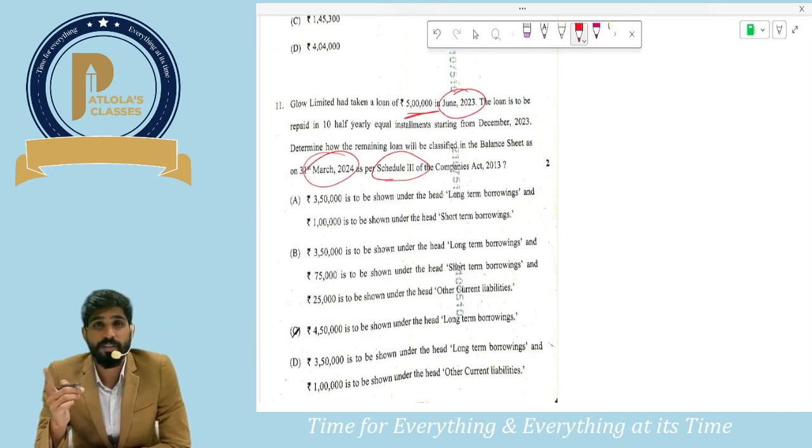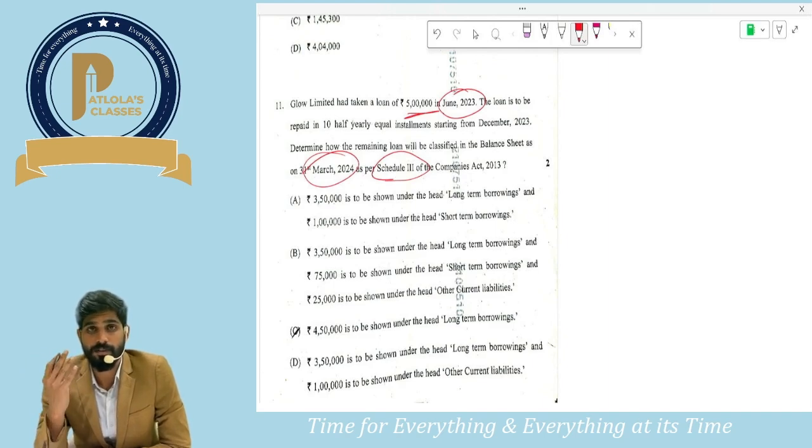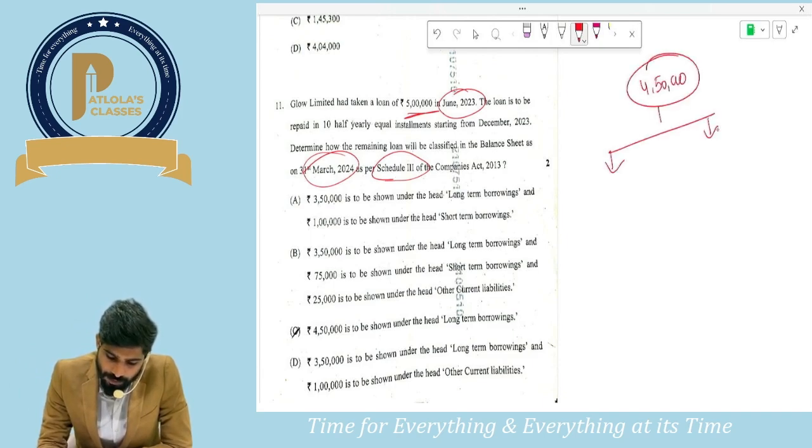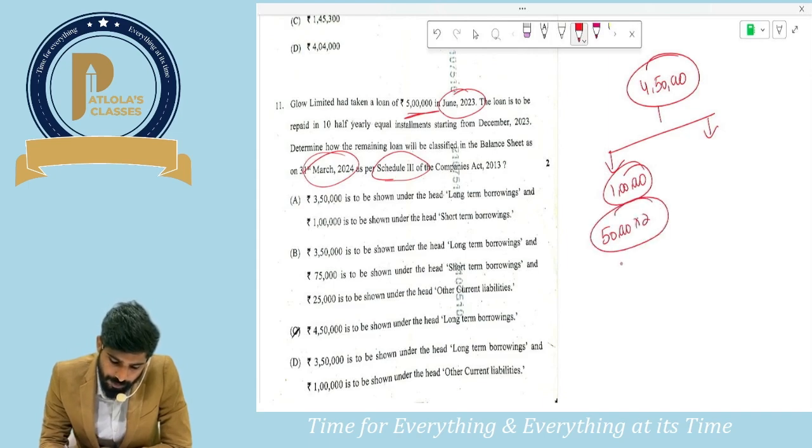Guys, they are talking as on 31st March 24. Can I say they've already repaid one installment of 50,000. 10 installments means 50,000 each. One installment is already paid. So how much is outstanding? 4,50,000. Guys, out of this 4,50,000, I would say 1 lakh, that is nothing but 50,000 into two installments which would be paid within a period of less than 1 year, will be classified as short term borrowings.